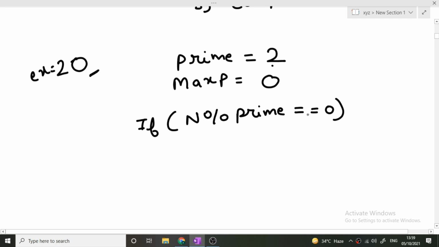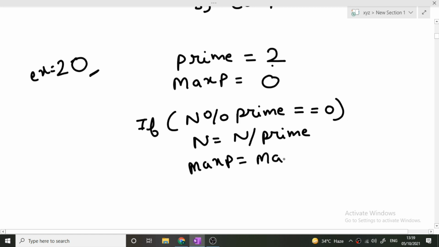In that case we will simply do n equals n divided by prime, and in this if condition we will also change our max p: max p equals the max of our previous max p and our current prime, that is the value contained in the prime variable.